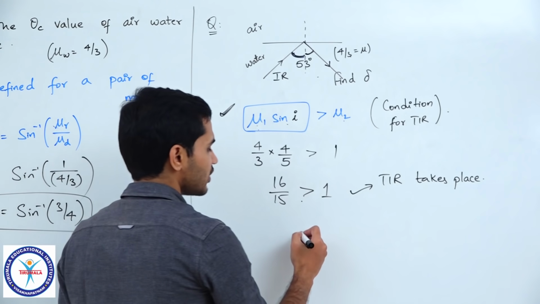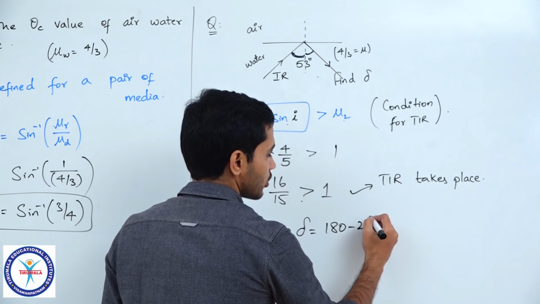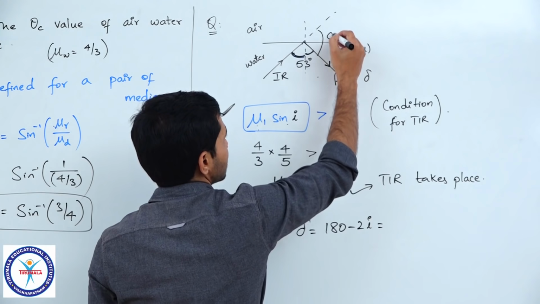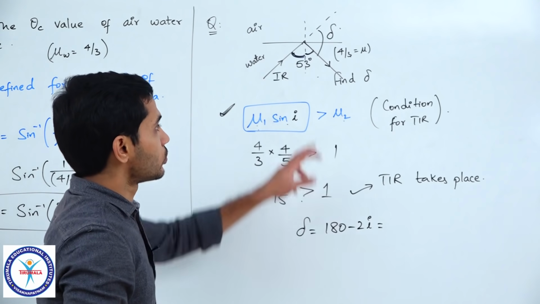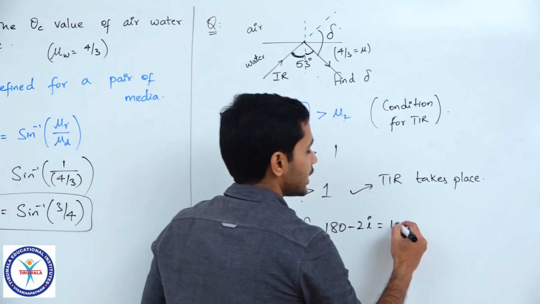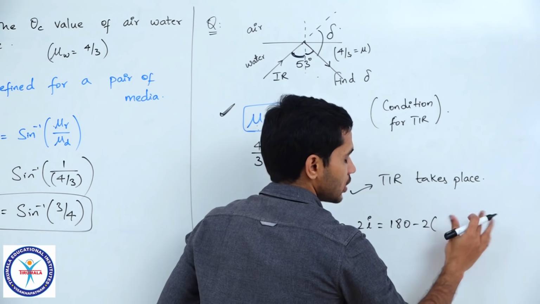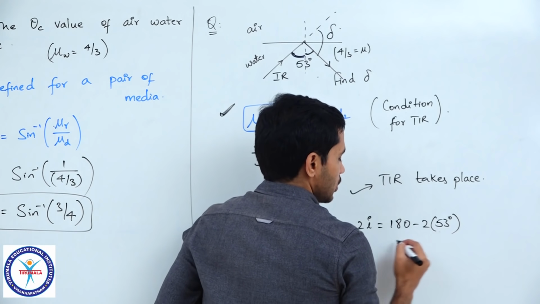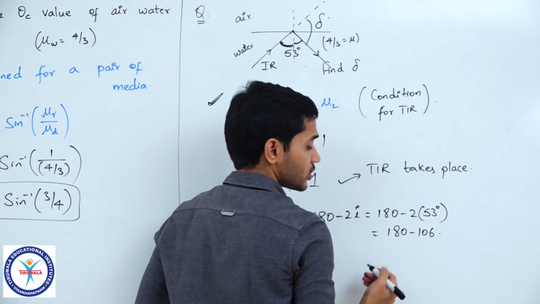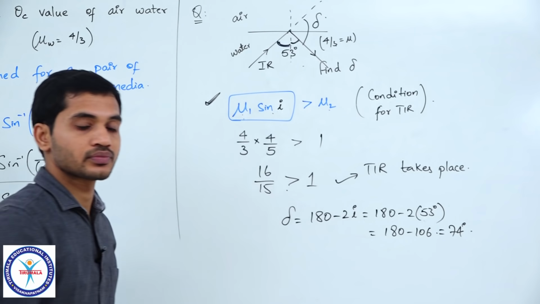So what is the value of deviation in the case of reflection? It is nothing but 180 minus 2i. You remember that? Or you can just extend this and call this delta. So this is 53, this is 53. So that would be 180 minus 2i, which is 2 into 53. So 180 minus 106. What is 180 minus 106? 74 degrees. Clear?